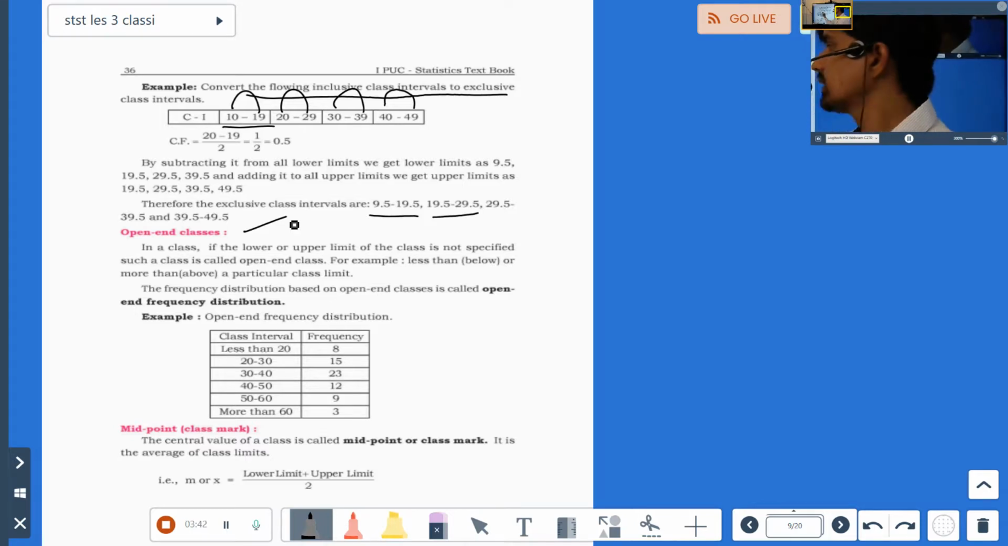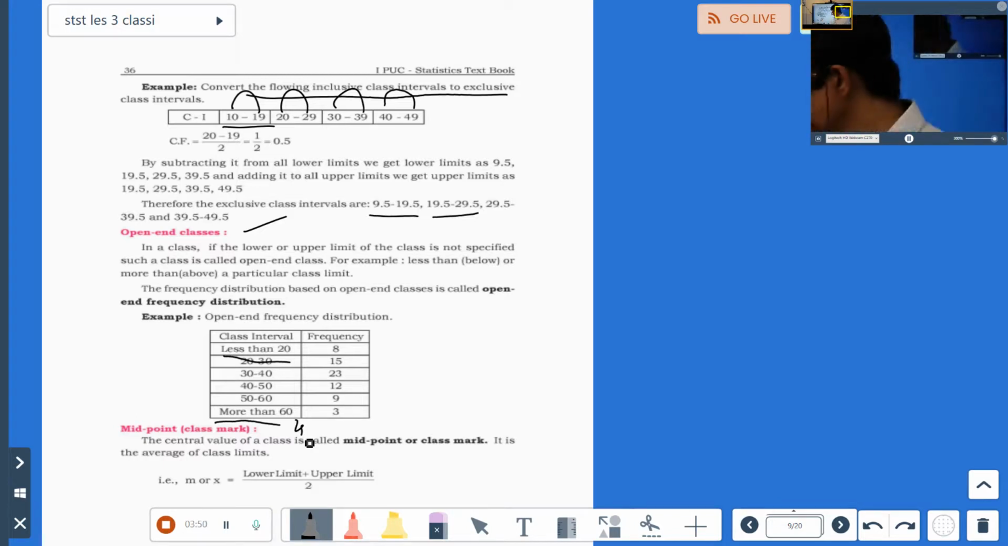Now, what are open-end classes? Open-end classes means, say, this kind of less than 20, more than 60. It will not end here. It's not ending. If it was 20 to 30, 30 to 40, 40 to 50, here it was ending, but here it is not ending. More than 60 means how much? Is it 70, 80, 90, 100? Don't know.